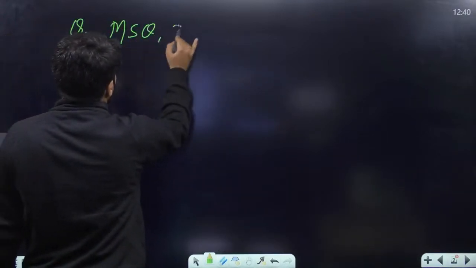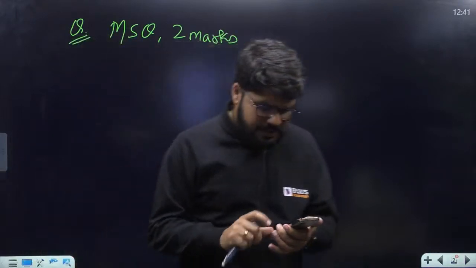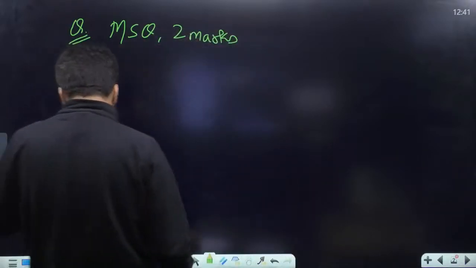Once again, presenting another MSQ question from the calculus for 2 marks. This is a little bit graphical but yet simple. So what is the data given?